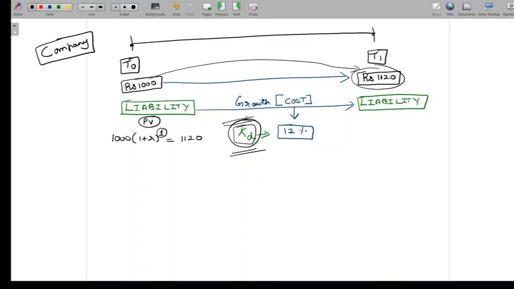So if we know any two things, we can find out the third thing. If we know the cash flows or future value of cash flows associated with the liability, and we know the cost of debt rate, we can find out the present value of the liability. Or if we know the cash flows associated with the liability and also the present value of the liability, then we can find out what is the cost of debt rate, which is what we have done here. So from the perspective of an asset and from the perspective of a liability, we can understand this as a principle. And this principle is going to be used by us heavily when we move on to further discussion.